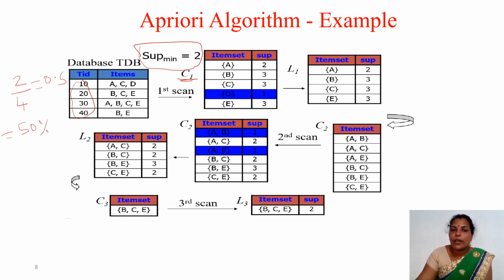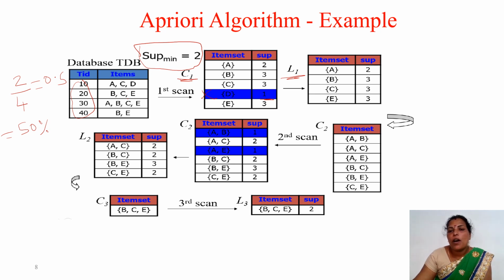Likewise, for all the data, you have to find out the item as well as the support count. Then what you have to do is prune it. Why are we pruning? Because some of the items are not satisfying the minimum support count. So we have to prune those items. Here D has only one support count, so it can't come in the frequent item set. So we remove it and we get L1, the final list: A, B, C, E, with their support counts.